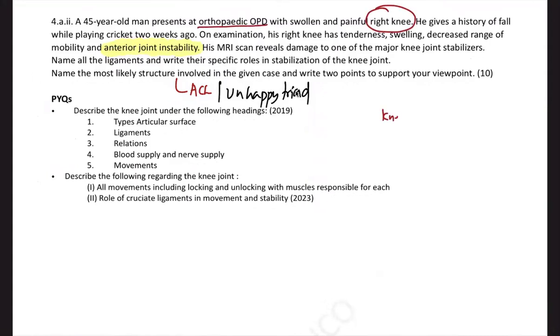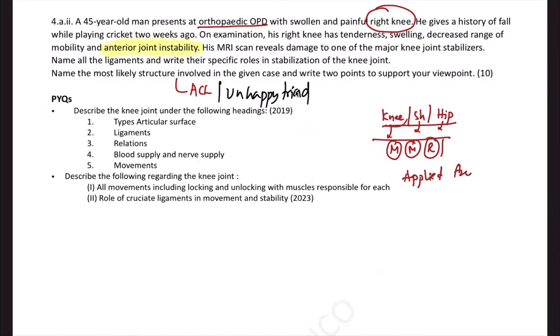So, any joint like knee, shoulder, or hip, there would be one question. And as I well predicted in the recent analysis and revision batch as well, they're not asking you the core questions from knee, shoulder, hip. That means they're not asking you the movements, muscles, relations. They're mainly asking you applied anatomy and they're getting into the depth of applied anatomy.